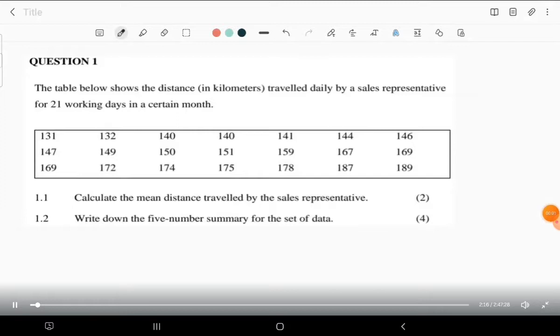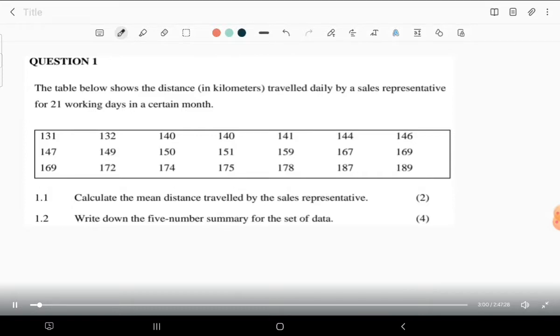All right, paper 2 always starts with data handling, which is the very first question. Data handling, which is also called statistics, but let's handle the data. Here, on question number 1, we are given the statement. The table below shows the distance in kilometers traveled daily by a sales representative for 21 working days in a certain month. So, of course, if this data was taken for 21 days, we are expecting these numbers to be 21. That's the total number of data, which is the very same as the total number of days that the data was recorded.